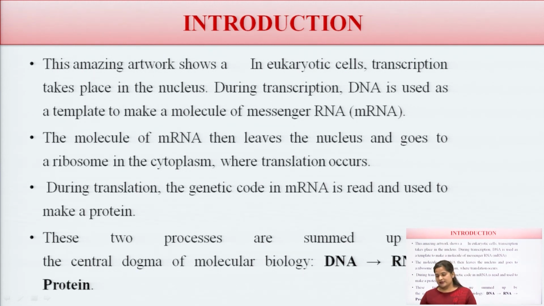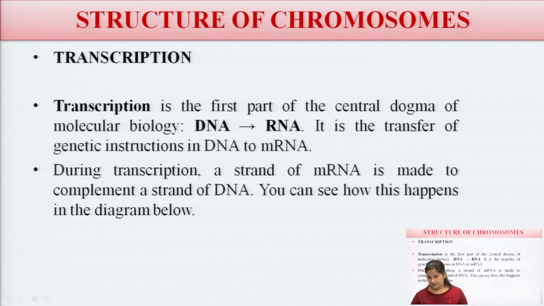These two processes are summed up by the central dogma of molecular biology, that is, DNA, RNA and protein. So, this is the central dogma for the process of transcription and translation, that is, DNA to RNA, then RNA to proteins.